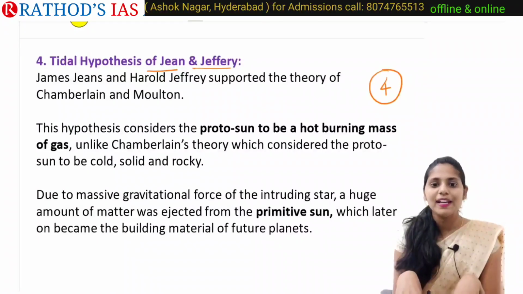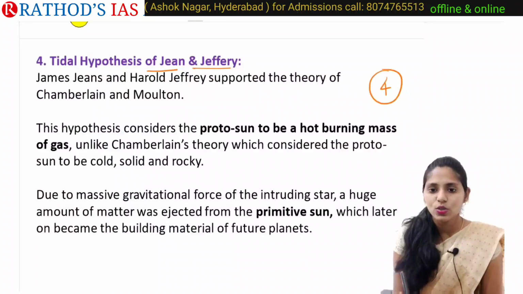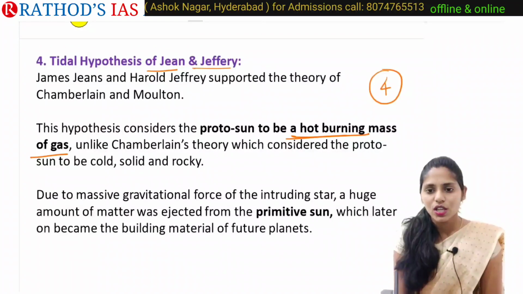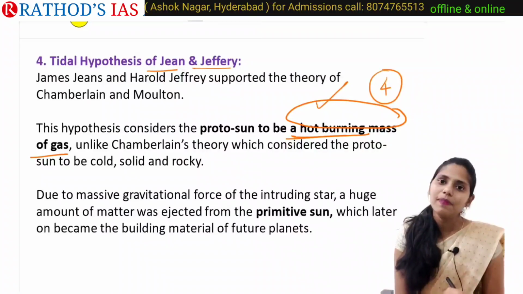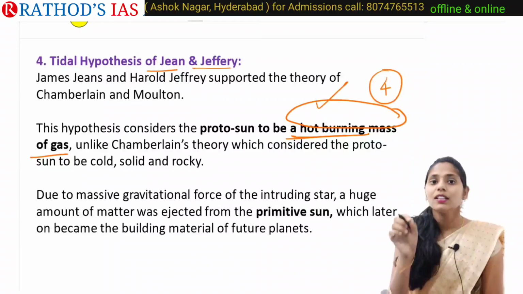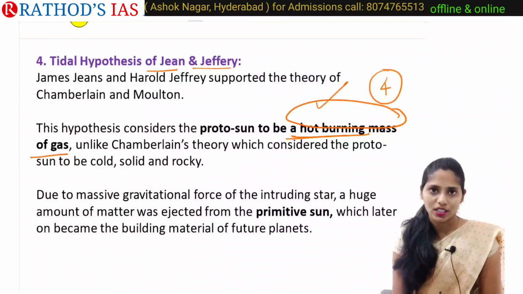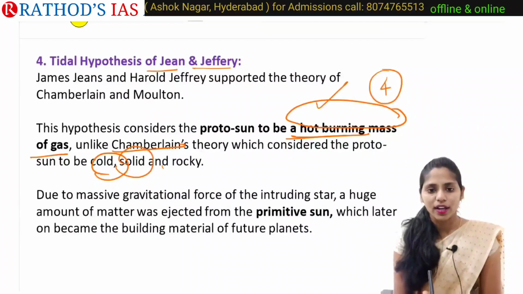They mainly say that this proto-sun is a hot burning mass of gas. But if you go back to the planetesimal theory, Chamberlain mainly considered this proto-sun to be cool as well as solid and rocky.